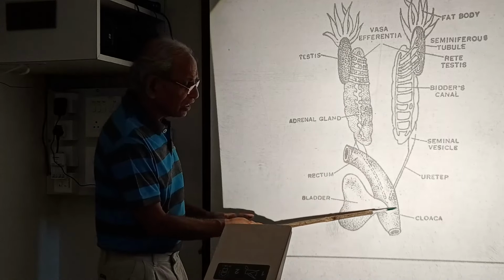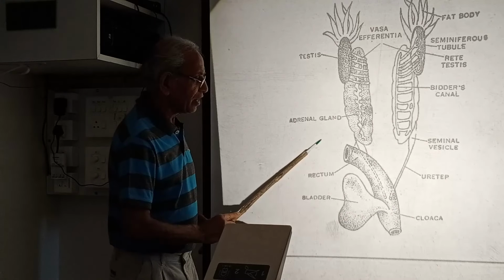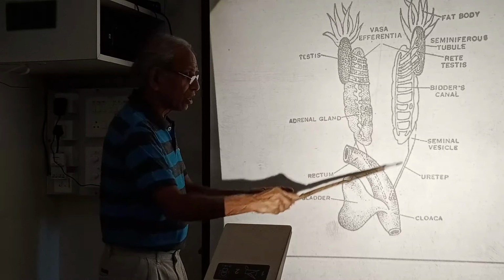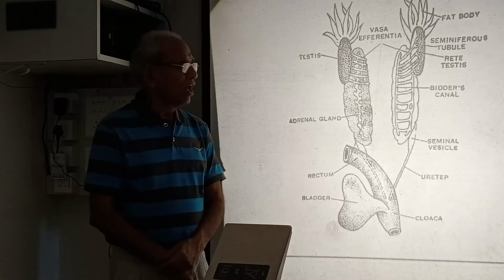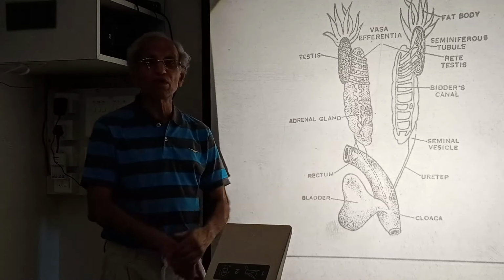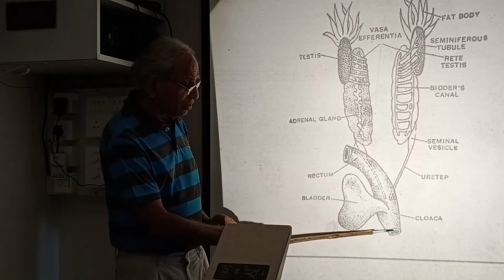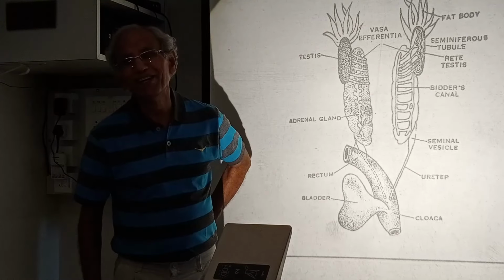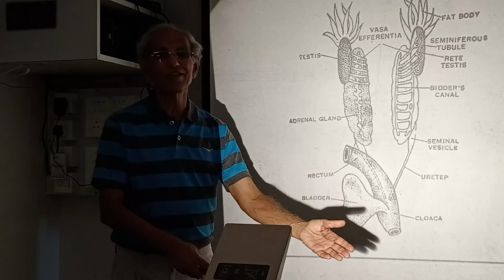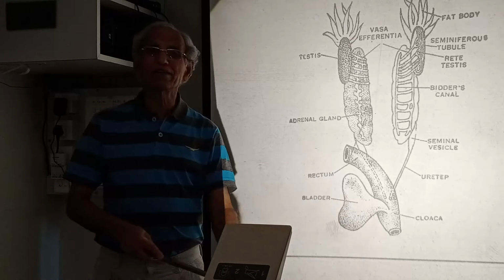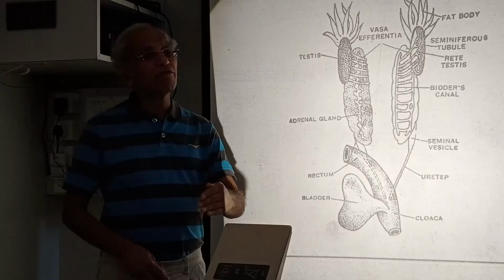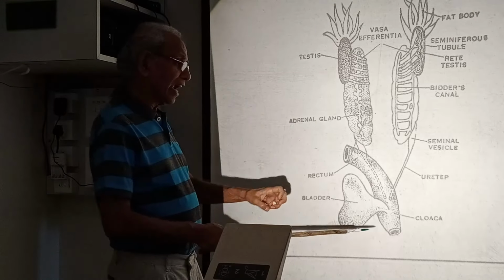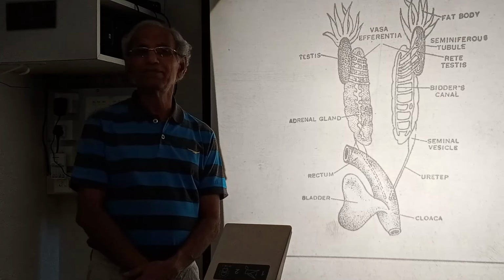So what are those things which are coming into the cloaca? Undigested food is coming into the cloaca. Urine is also coming into the cloaca, and sperms are also coming into the cloaca. And through this single hole, everything will pass out. Oh my God, you can't imagine. Undigested food will pass out. Sometimes urine will pass out, and at the time of mating, frogs mate in the breeding season, and only at that time sperms will pass out.